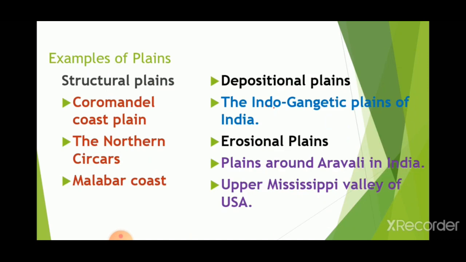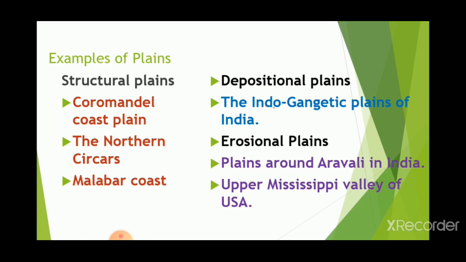Now let's see the examples of the first three plains, that is structural, depositional and erosional plain. For structural plain, the Coromandel Coast, Northern Circars and Malabar Coast. These three are examples of structural plain. For depositional plain, we can say the Indo-Gangetic plain, which is the biggest plain in our country. And for erosional plain, the plains around the Aravallis in India and the Upper Mississippi Valley in the USA are examples. So this is the end of different types of plains.